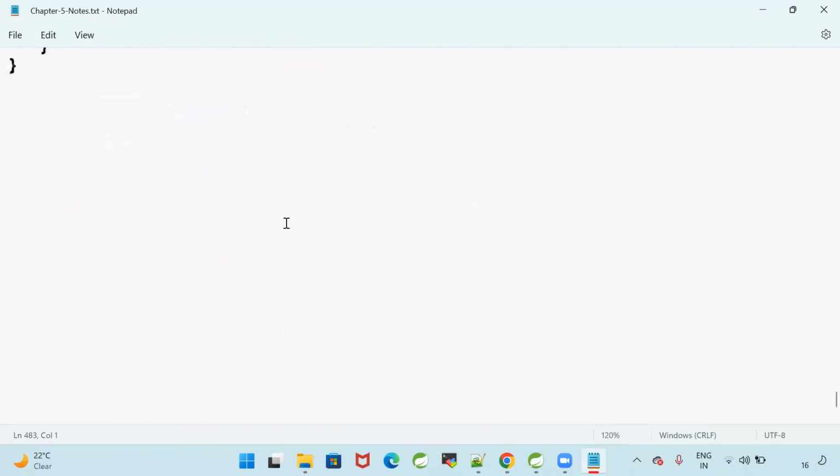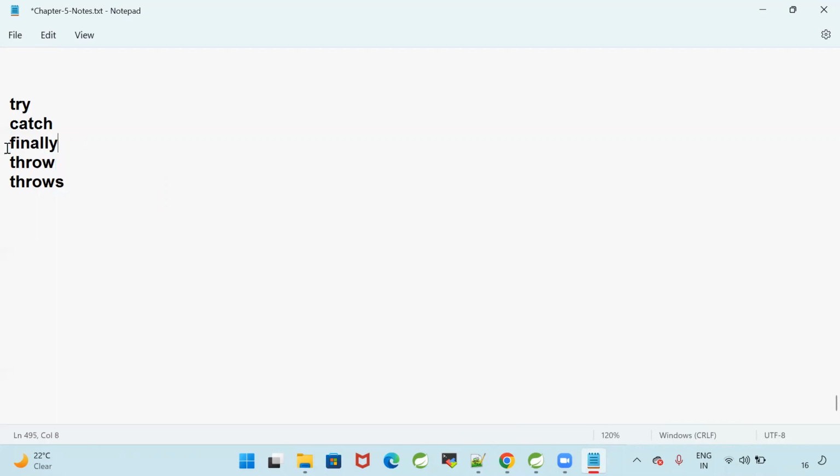So with this, we understood all the five keywords: try, catch, finally, throw, and throws. What is the purpose of throws? It is used to ignore checked exceptions. What is the purpose of throw? It is used to create the exception.